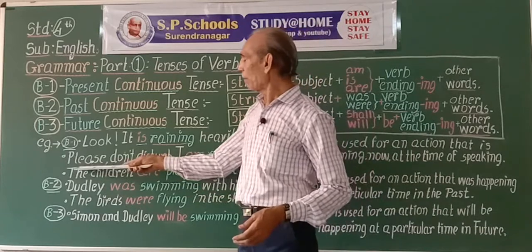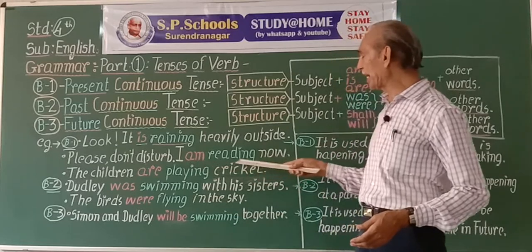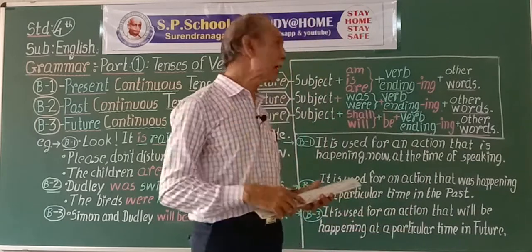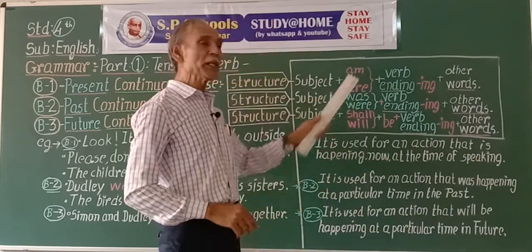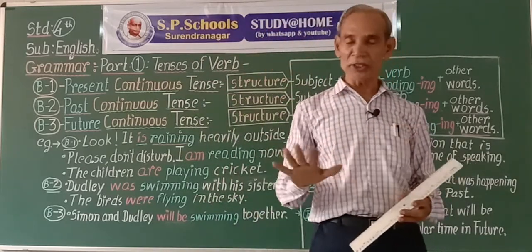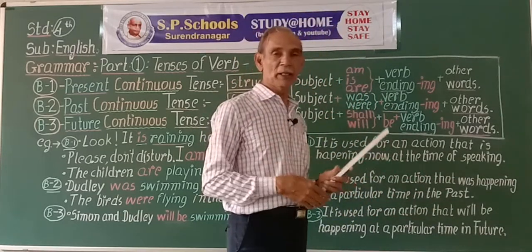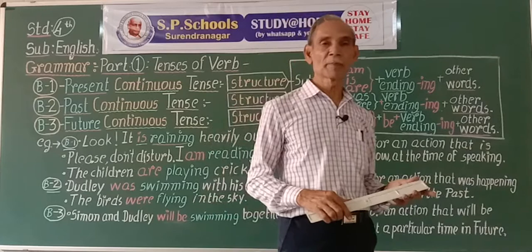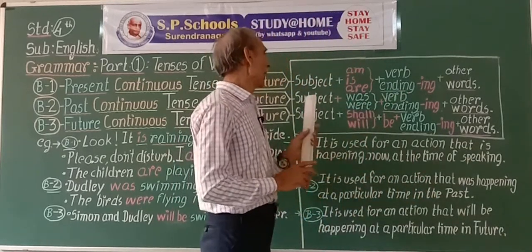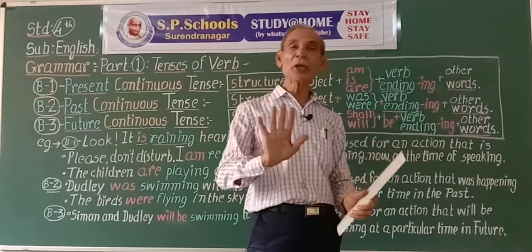Second example, please don't disturb me. I am reading now. Am is used for first person singular I always, nothing else. I am reading. To read, ing form reading. I am reading now at the moment. Please don't disturb me.